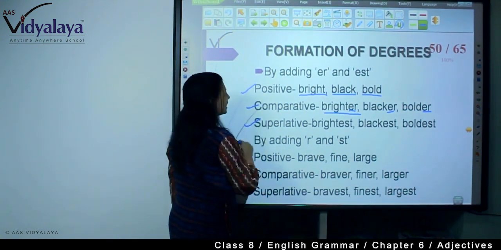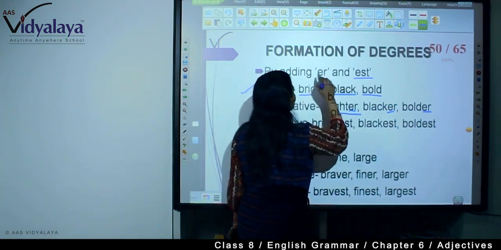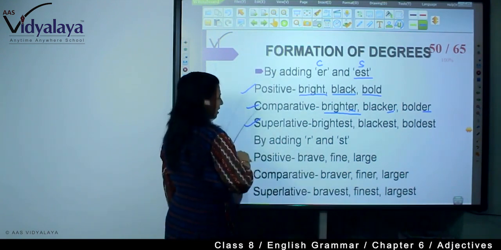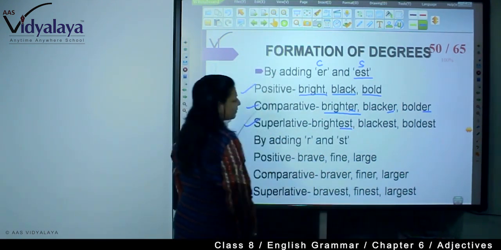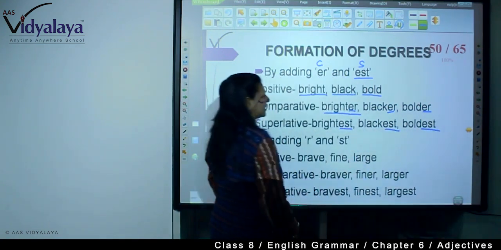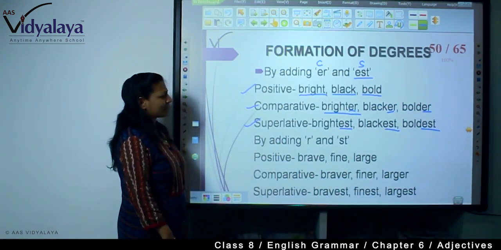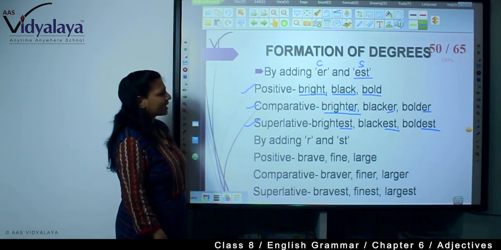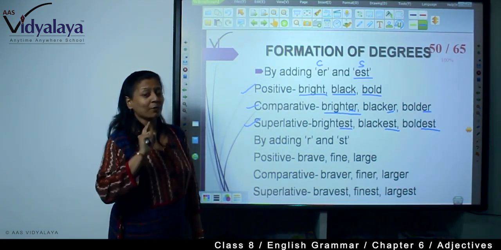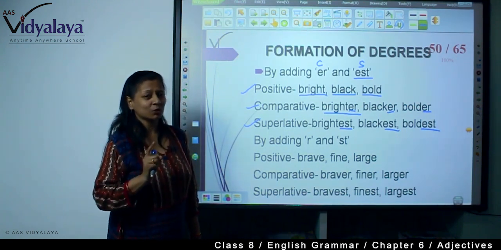Now, how to make superlative? We will have to add EST: brightest, blackest, and boldest. So, bright, brighter, brightest. Black, blacker, blackest. Bold, bolder, boldest. You will have to learn the adjectives in this way.